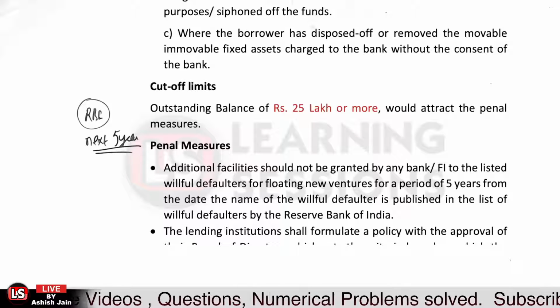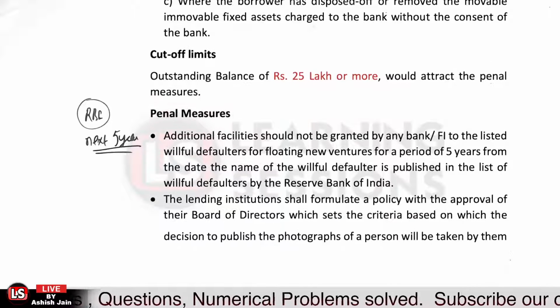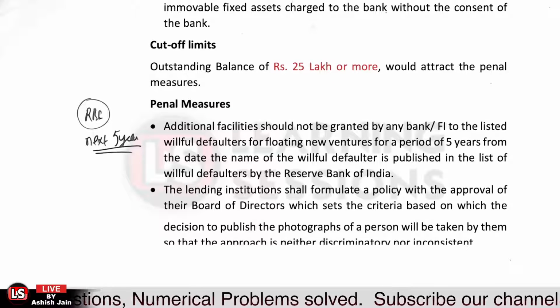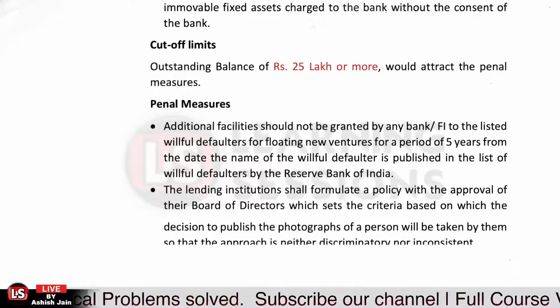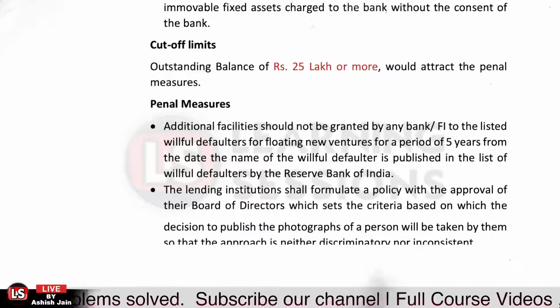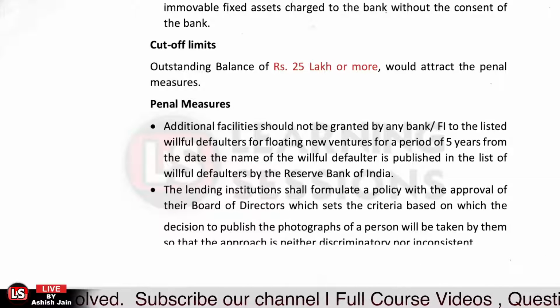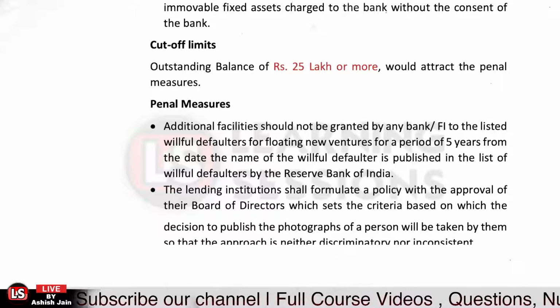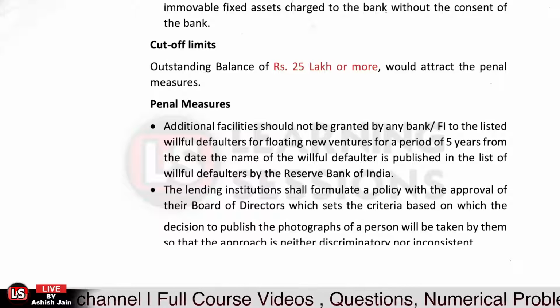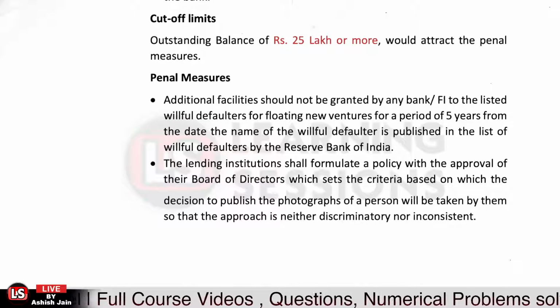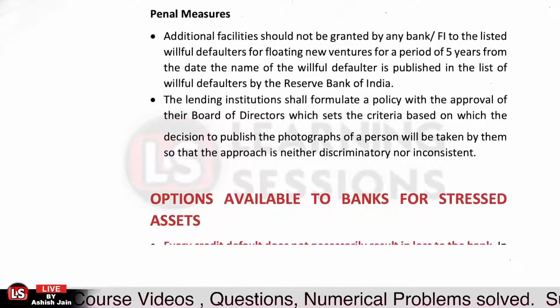Okay. Further, the lending institutions shall formulate a policy with the approval of their board of directors. Related to what? Related to displaying the names of the willful defaulters on their websites and in their branch premises, but there must not be any discrimination among the different defaulters. Okay, so a policy can be maintained by consulting the board of directors.